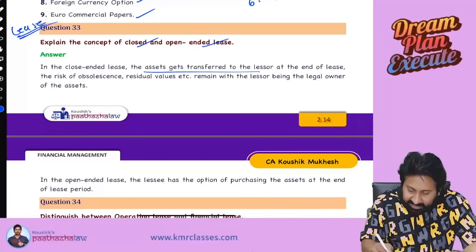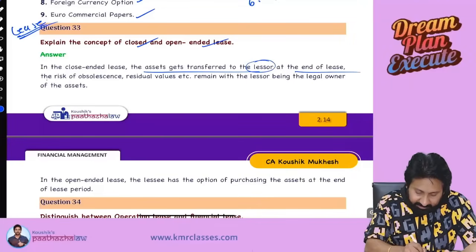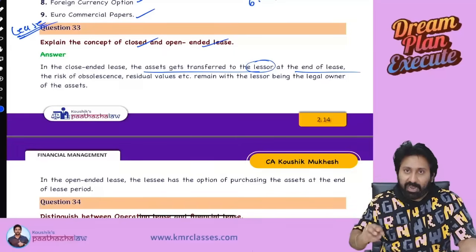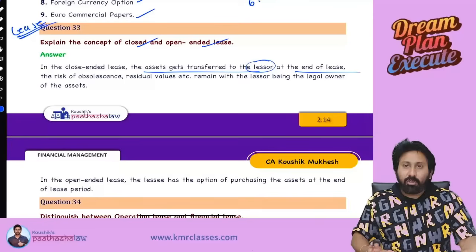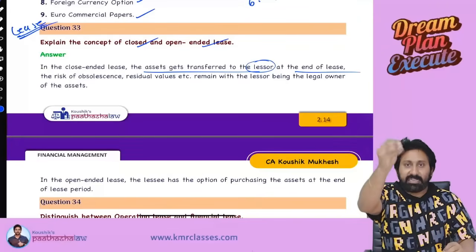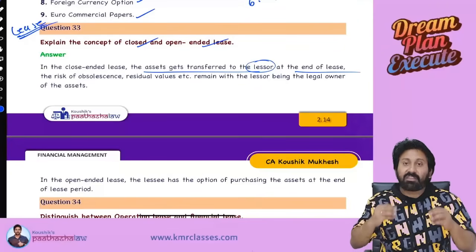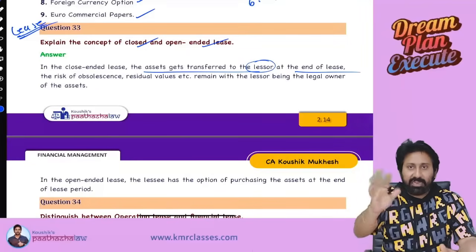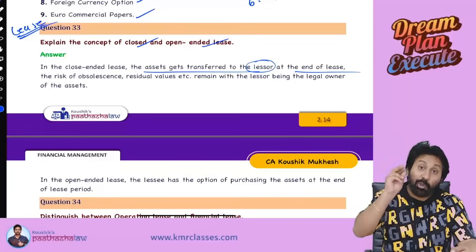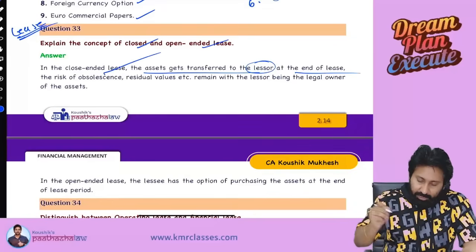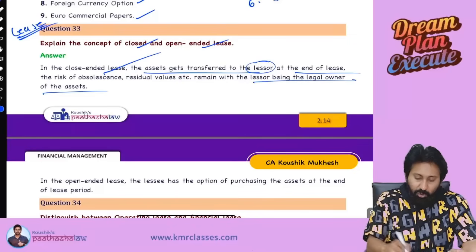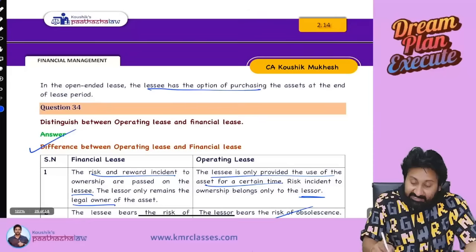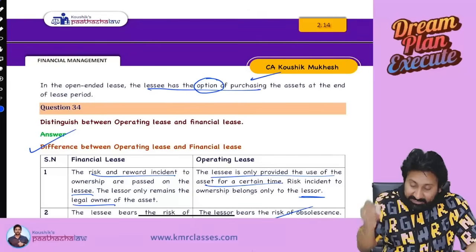Close-ended means the asset gets transferred to the lessor at the end of the lease. Lessor will take back that asset again at the end of the lease period. Who purchased the asset? Lessor. Lessee used it for 10 years. After that, the lessee must give it back to the lessor. Lessor will again take back that asset. This is called close-ended. Next. So the lessor, being the legal owner, will bear everything after that. But in case of open-ended, the lessee has an option of purchasing the asset.